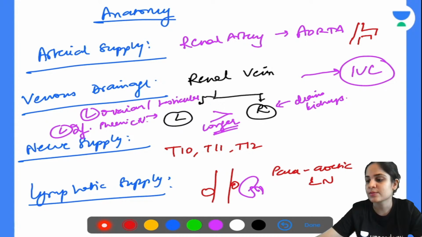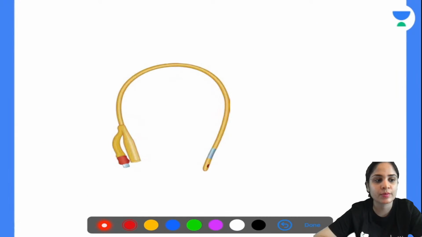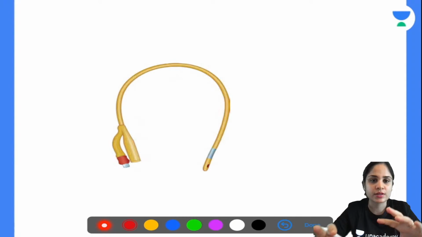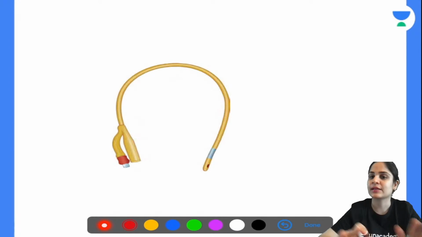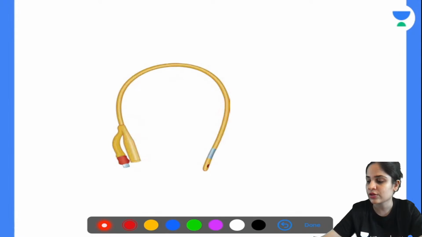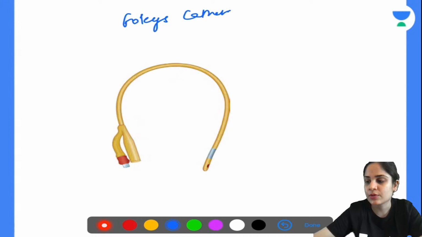Okay. Now let's move on to one of the most important instruments in urology that they ask. I am asking you everything, not just the pathology part, but also a little bit of instruments and also a little bit of anatomy, also a little bit of physiology, because everything is going to come in the exam. Okay. So you cannot predict what will come. So this is the Foley's catheter, absolutely correct. Now Foley's catheter was founded by someone called Frederick Eugene Foley. He was an American urologist.